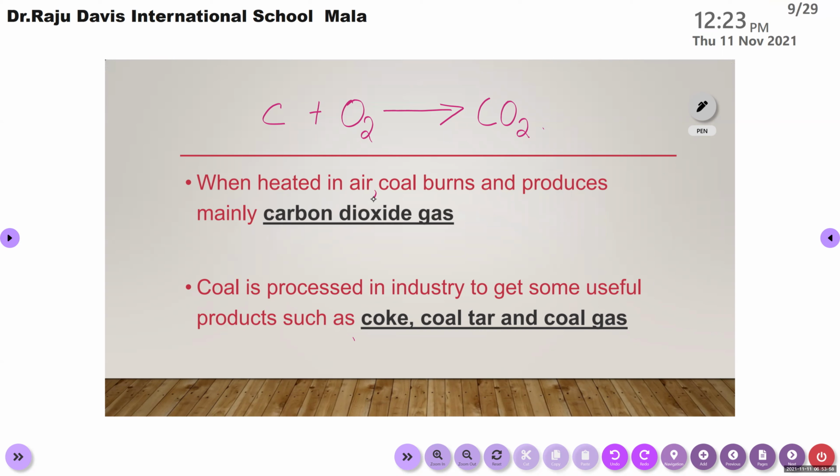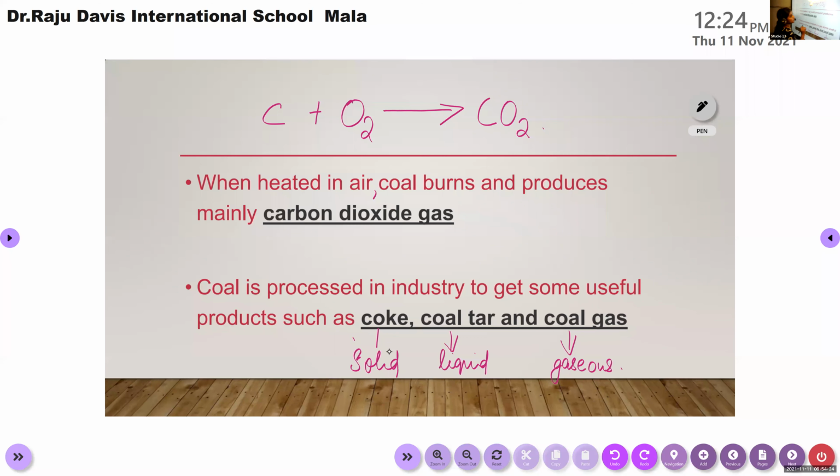Yes. Okay. Then among these three, can you tell me which one is in solid state, which one is in liquid state, and which one is in gaseous state? Coke is solid, coal tar is liquid, and coal gas is gaseous. Okay. Coke is in solid state, coal tar is in liquid state, and coal gas is in gaseous state.